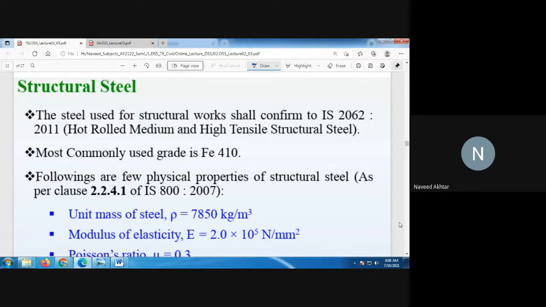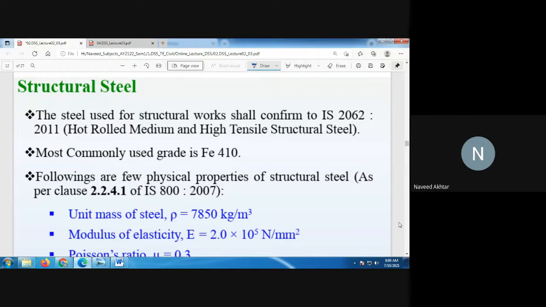Nowadays, the most commonly used grade is Fe 410. Fe stands for iron, that is steel, and the number after that, 410 or 500 or 550 etc., denotes the ultimate strength of your steel.